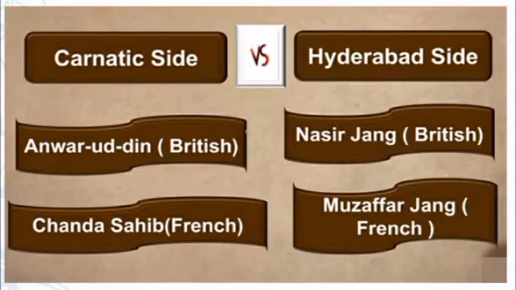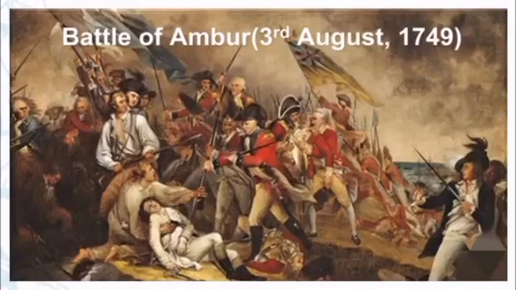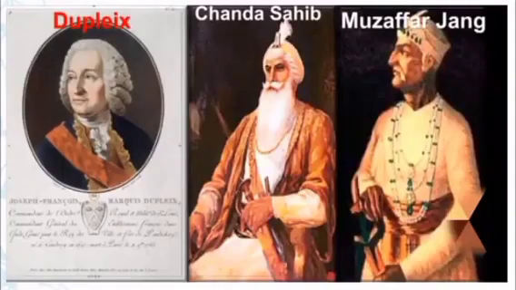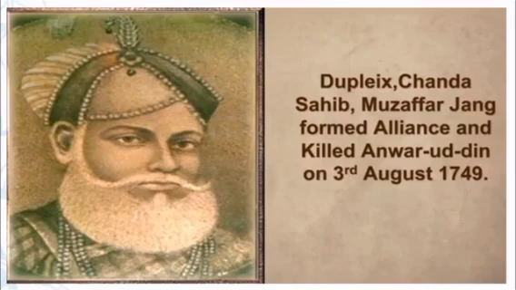Now, let's see the battle. The first one is the Battle of Ambur, fought on 3rd August 1749. In this battle, Dupleix, the French Governor General, Chanda Sahib and Muzaffar Jung formed a grand alliance, and they defeated and killed Anwaruddin.